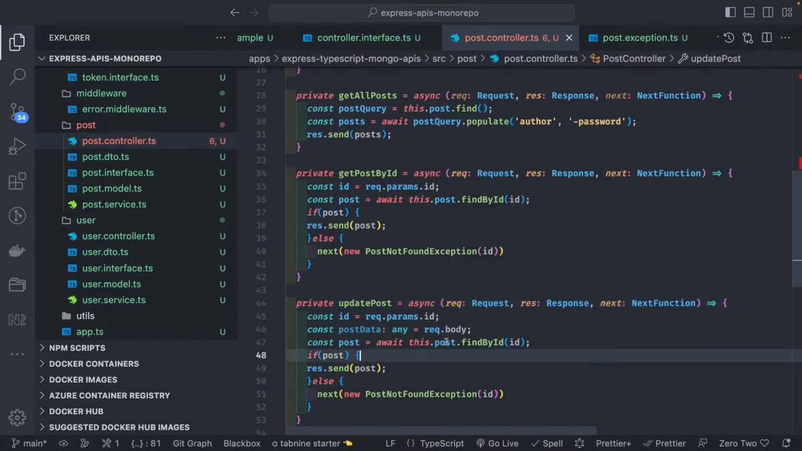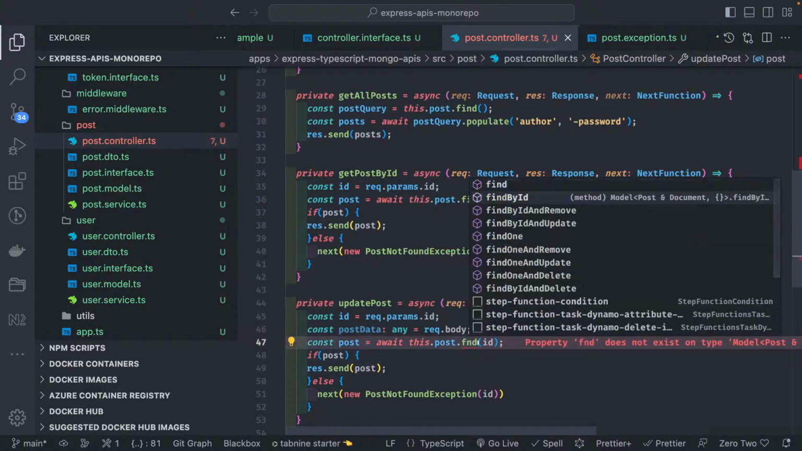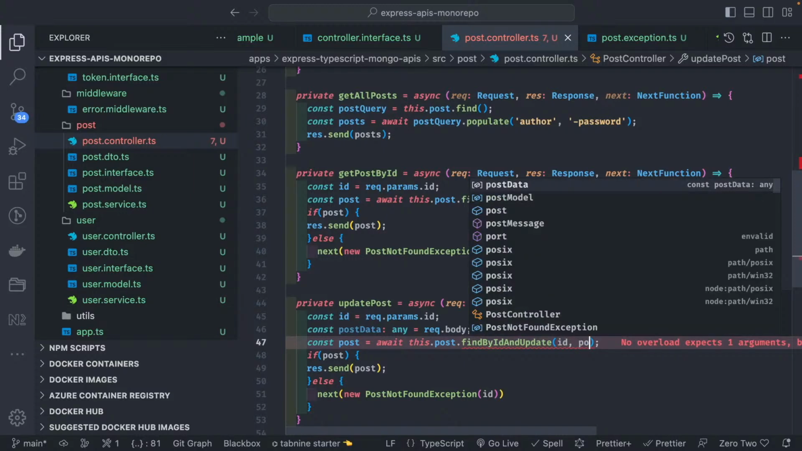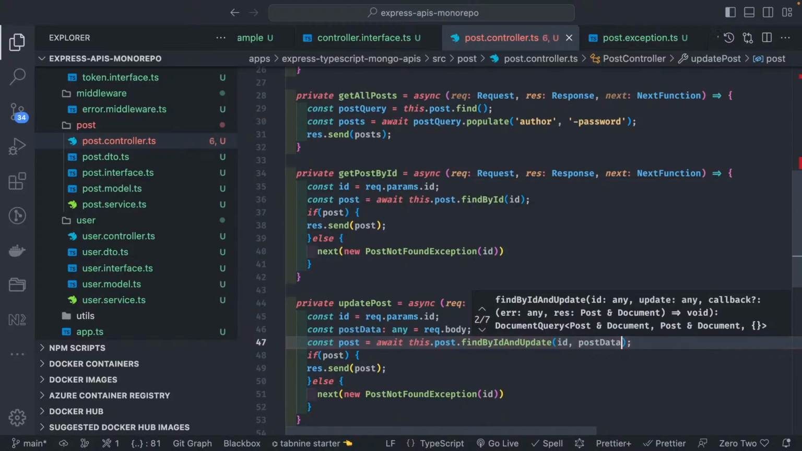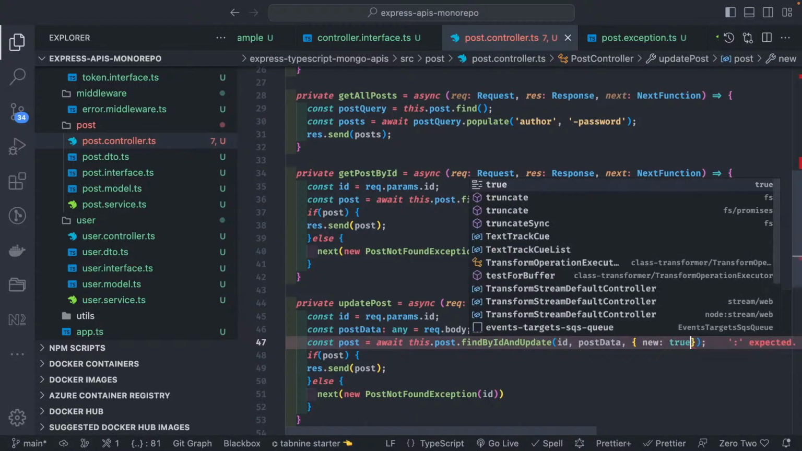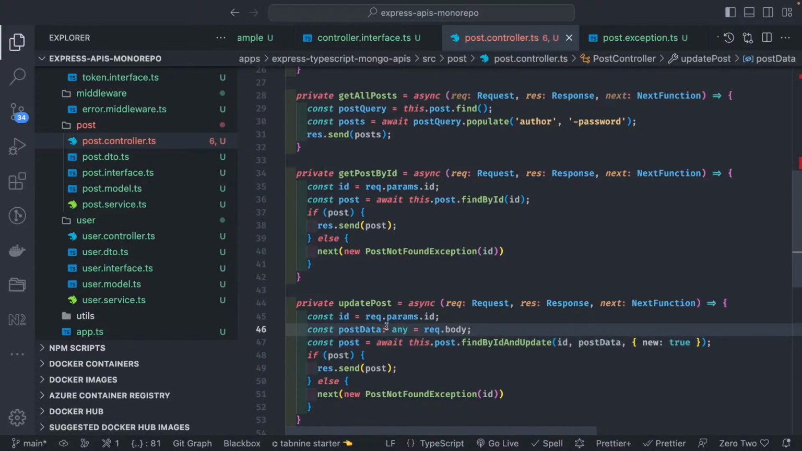So here we can just use await this.post.findByIdAndUpdate, a simple method which is there. We are updating this particular id with the post data, and if new, I think this is an upsert operation. If post is there, send it, otherwise not found exception.